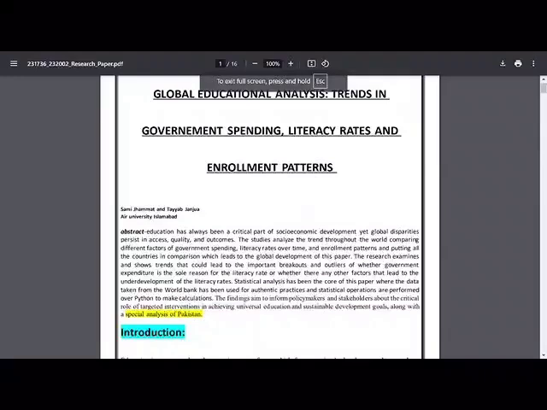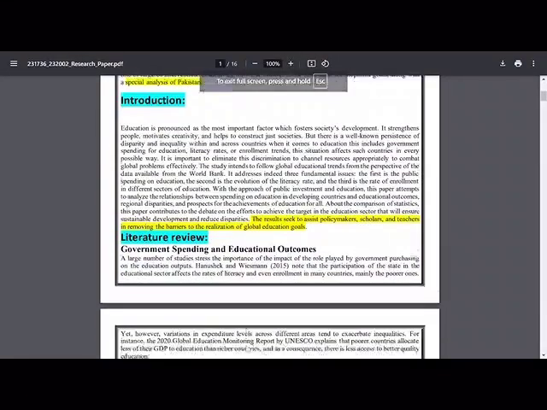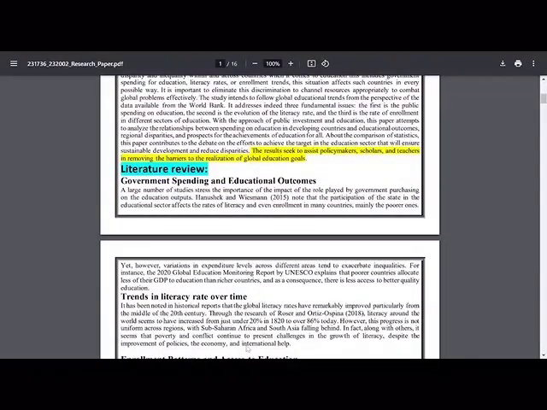In the final part of our project presentation, we have our research paper, titled Global Education Analysis: Trends in Government Spending, Literacy Rates, and Enrollment Patterns. In this research paper, our primary focus was to share valuable insights to aid scholars, teachers, and government representatives in solving problems that are in the way of the education goals of the country. So let's get on with it. First, we have the introduction, and then the literature review, where we did some homework by reading different articles, the references to which are given below.